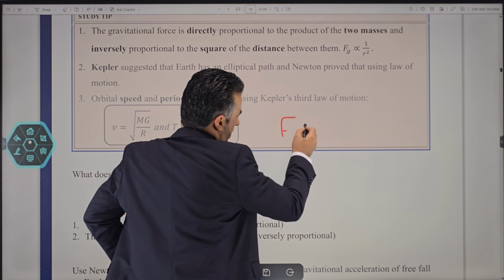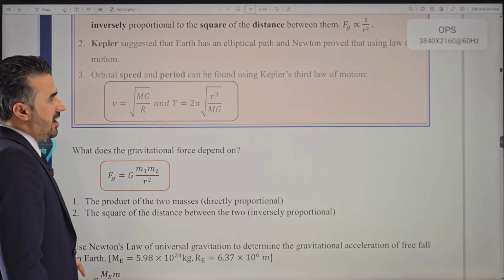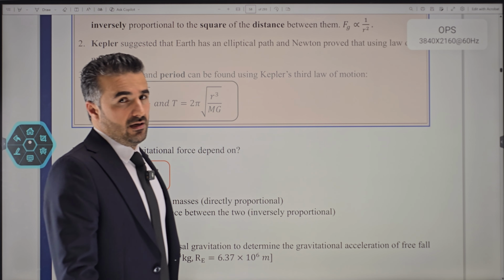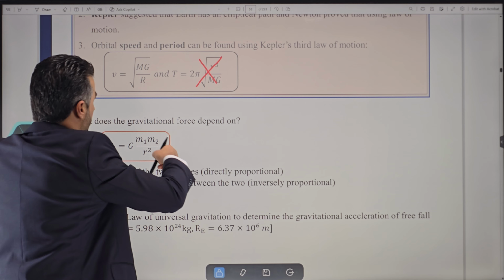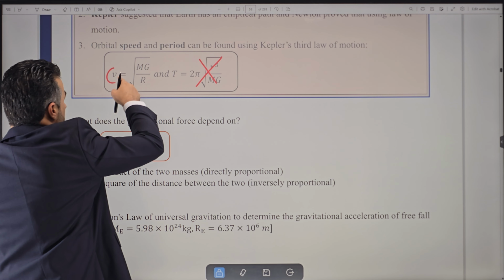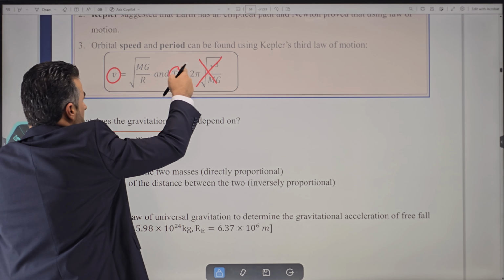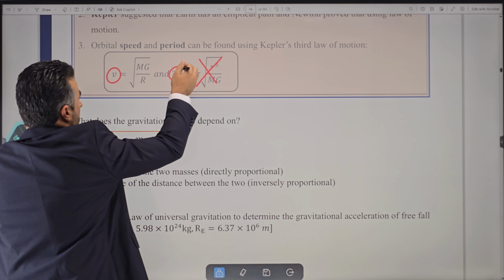Now we have another point. The second point says what? Kepler suggested that Earth has an elliptical path, and Newton proved that using the laws of motion. Now, for point number 3, we have two equations here. One of these equations is not included actually for you. It is cancelled here, and that is the orbital period. Okay, but what does it say? Orbital speed and period can be found using Kepler's third law of motion. So this is the orbital speed, and this would be the orbital period. But this one is cancelled, so you don't need this one.